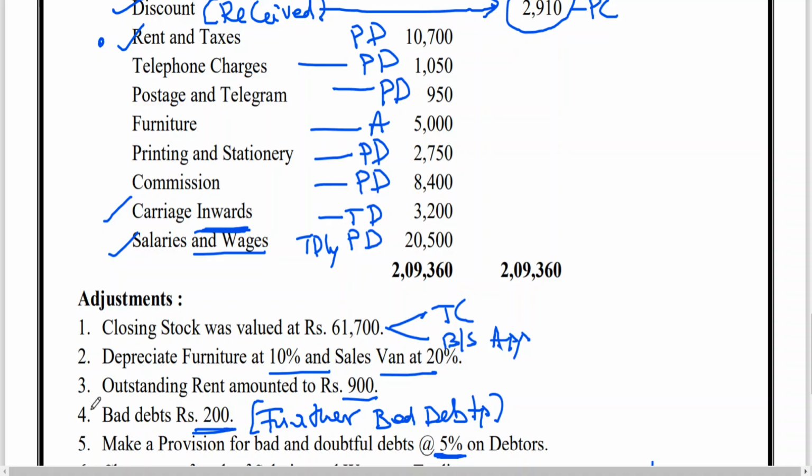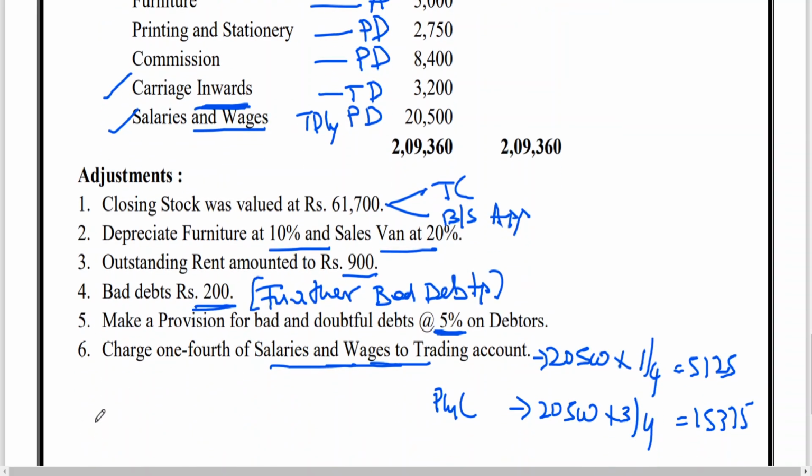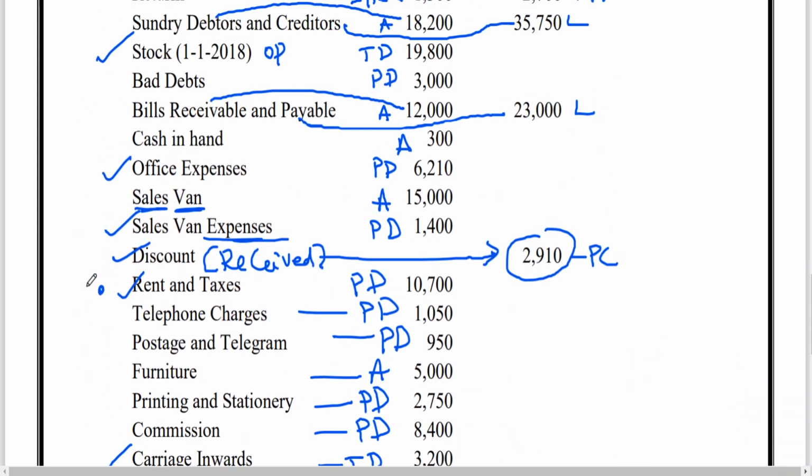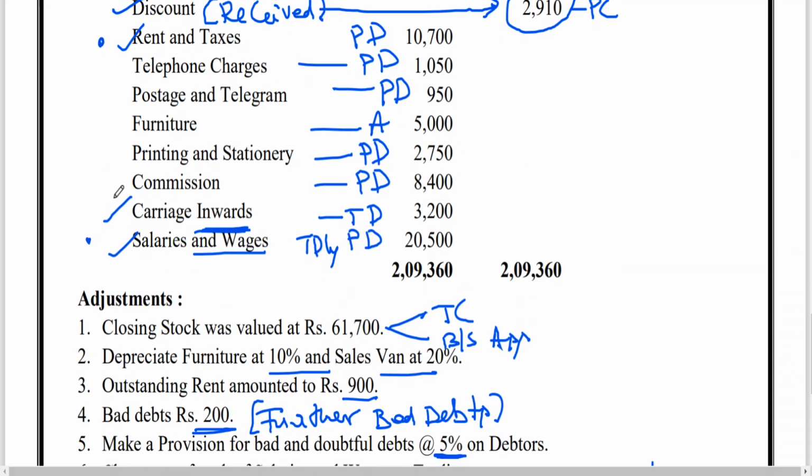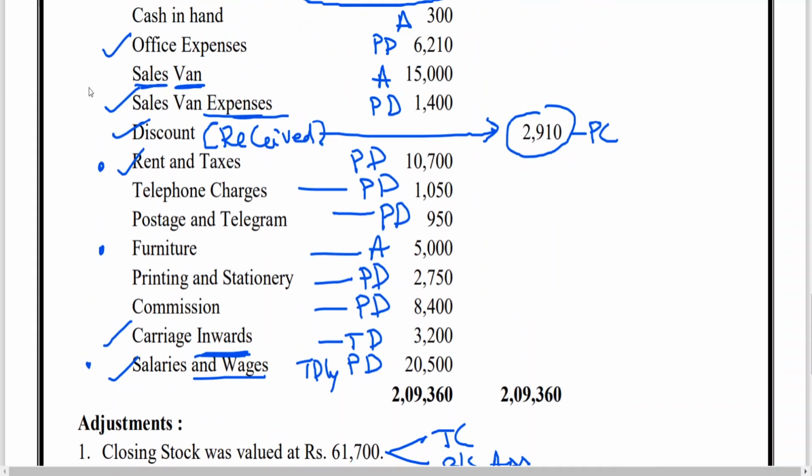Bad debts, okay. PBD, okay. This is completed. Salaries and wages adjustment is completed. Bad debts we got adjustment, no, here. To the existing bad debts, we should add the bad debts. And we are having depreciation on furniture, sales van. Furniture, we are having adjustment. Sales van, we are having adjustment.